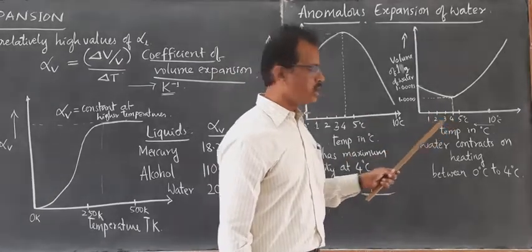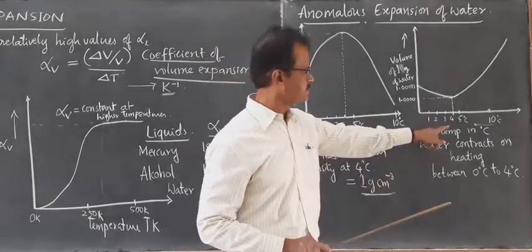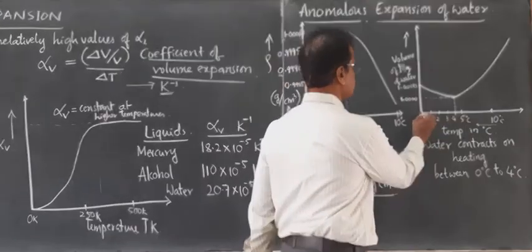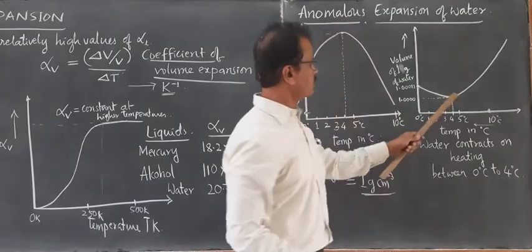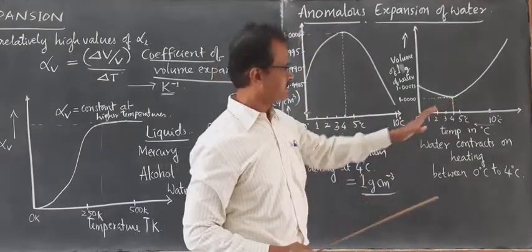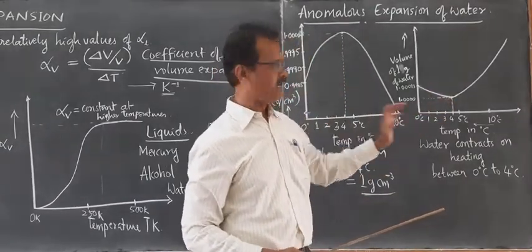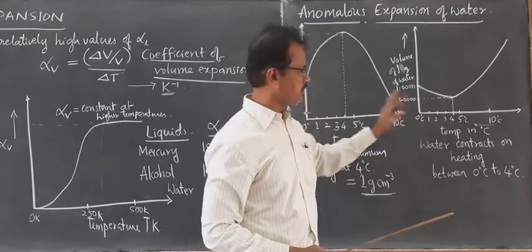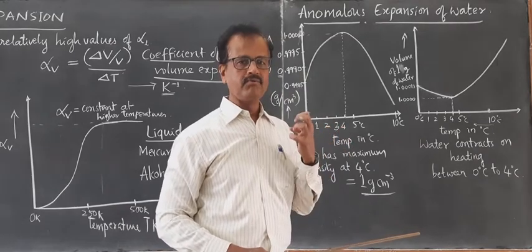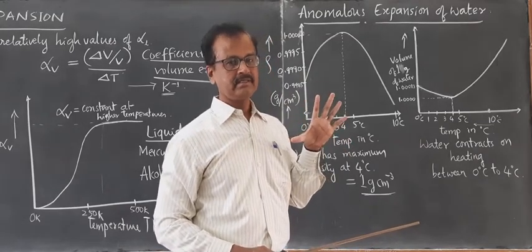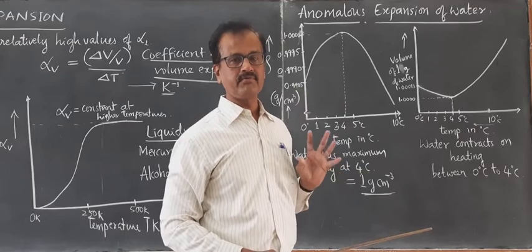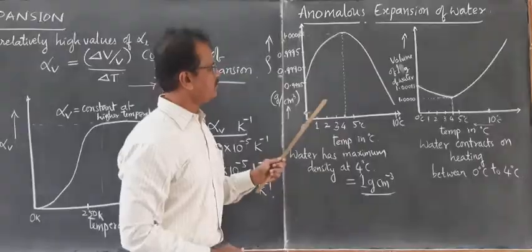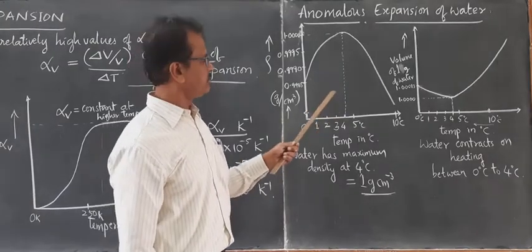If you go on cooling further from 4 degrees Celsius to 3, 2, 1, 0 degrees Celsius, it's very interesting. The volume expands. There is expansion of volume as it approaches the ice point. From 4 degrees Celsius to the ice point, the volume of water expands. This is the anomalous behavior of water. As a result, at 4 degrees Celsius, the density of water is at its maximum.